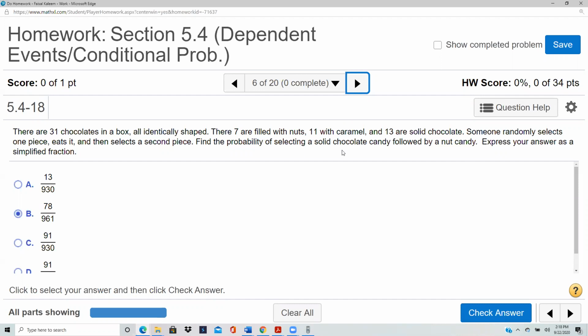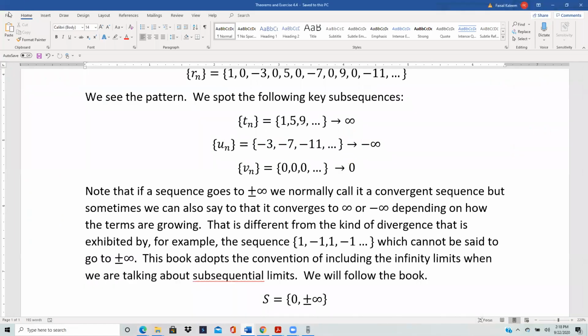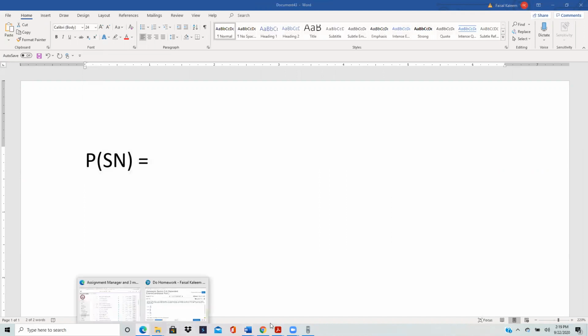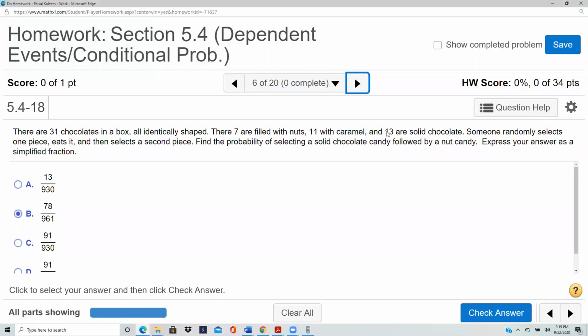So solid and then nut. Out of 31, you have 13 solid and you have 7 nuts. So you want solid followed by nut. So the probability of solid and then nut. There were 13 solids and 7 nuts and 31 total.